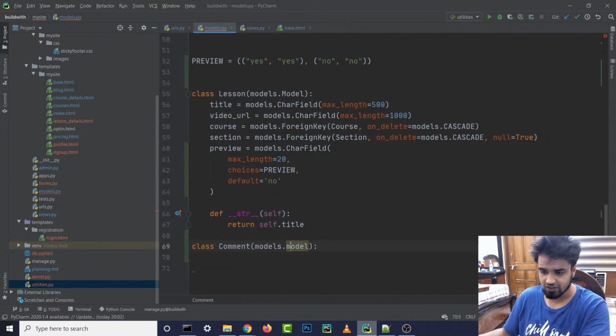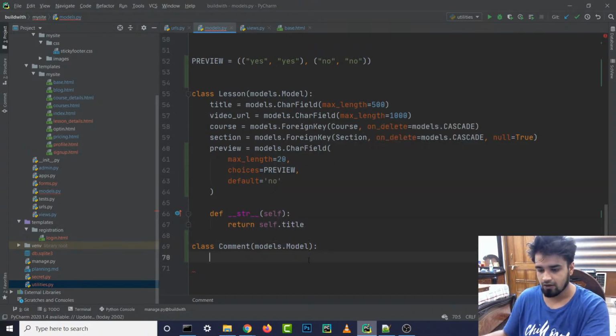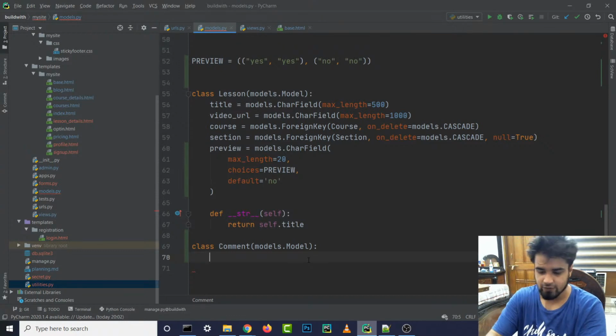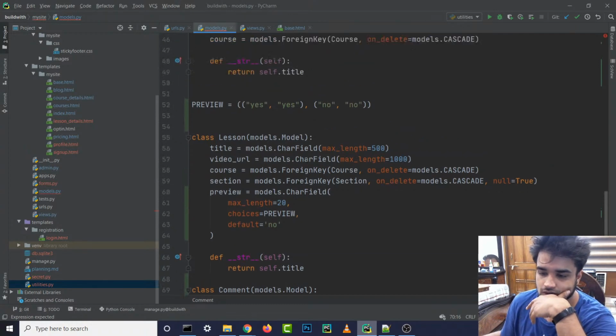What should a comment have? First thing it should have is the user that's posting the comment. I guess if we just get the username, it should be all right. Or should we make a foreign key to our user?